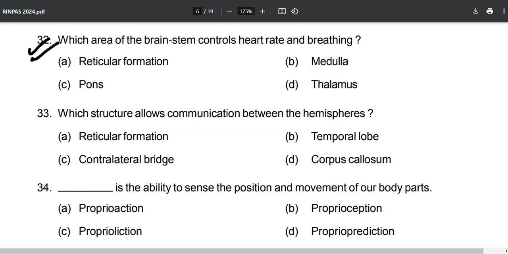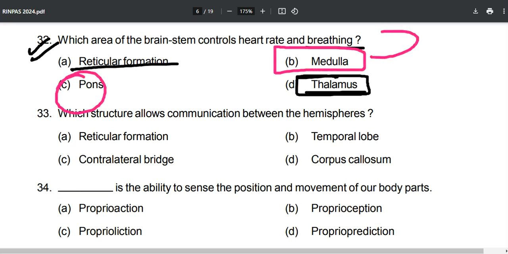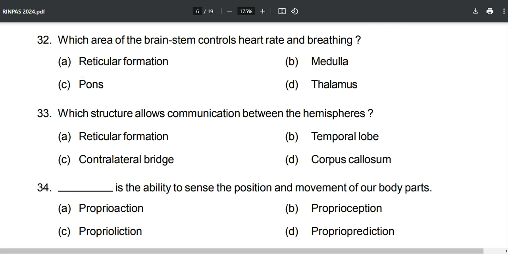Now talking about the next thing, which area of the brainstem controls heart rate and breathing? Thalamus, no, it is a relay center. Reticular formation, no. Pons, no, it is the medulla. Okay, medulla will cover your heart rate and breathing.